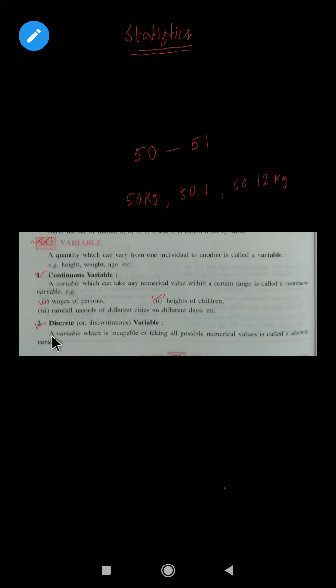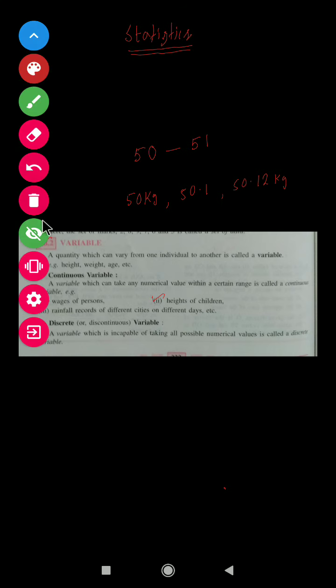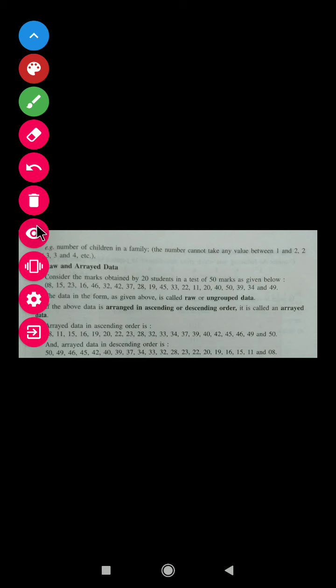So what is a discrete variable? A variable which takes only particular numerical values is called a discrete variable. Suppose, let's see one example: the number of children in a family.